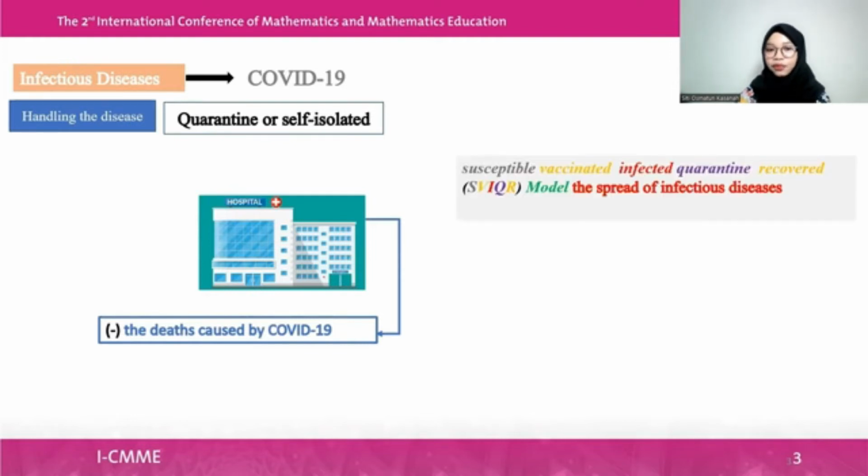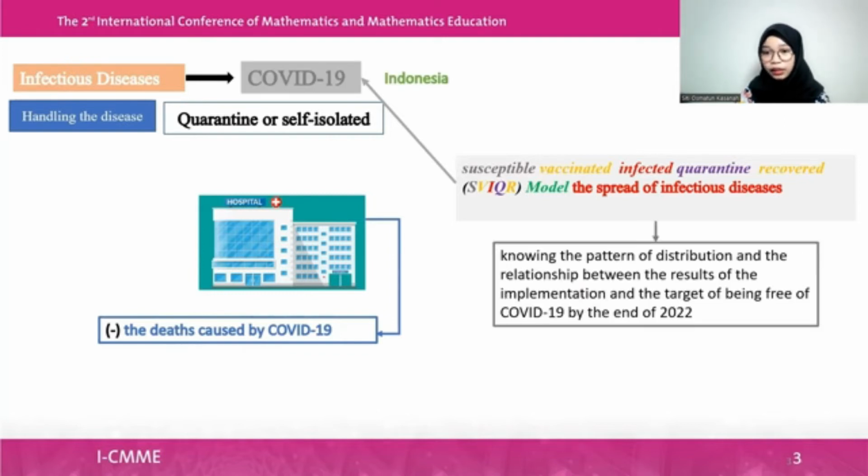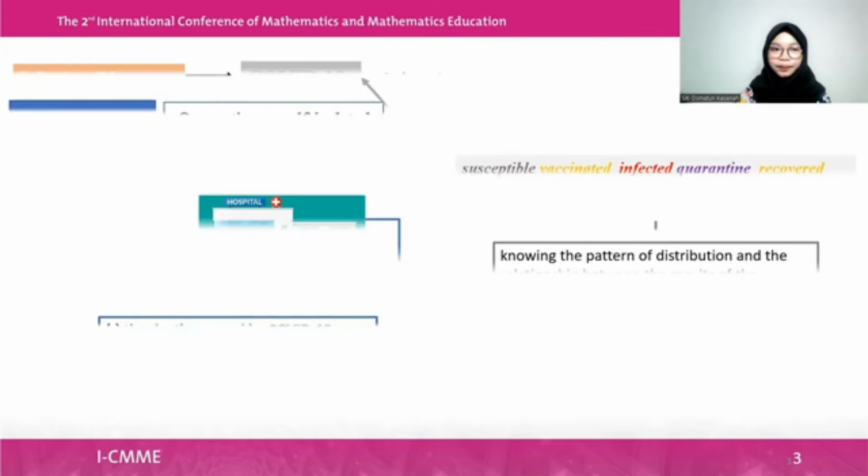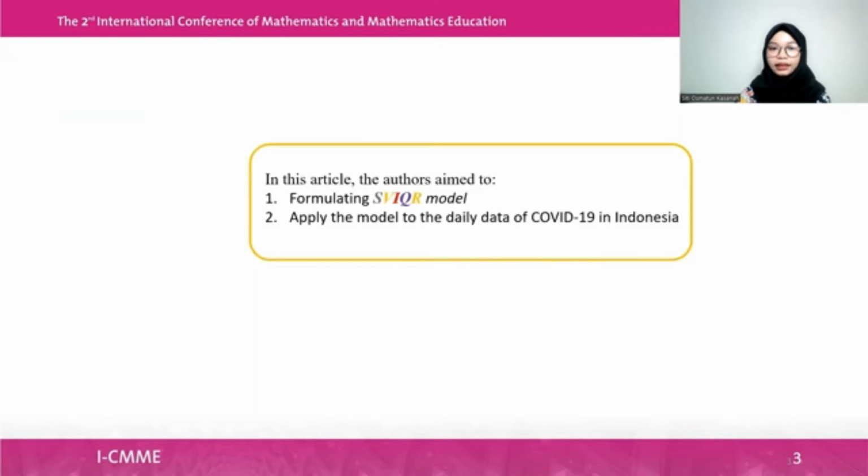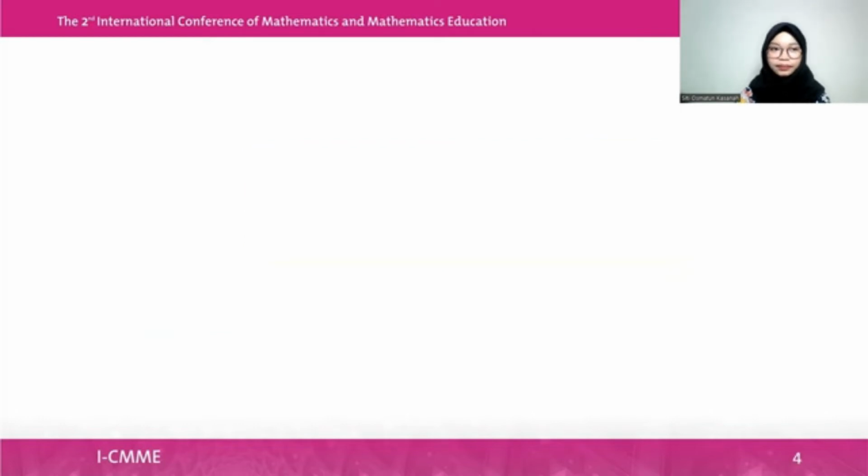Now we get the SVIQR model of the spread of infectious disease, and we apply the model to COVID-19 in Indonesia, to know the pattern of distribution and the relationship between the results and the implementation toward the target of being free from COVID-19 by the end of 2022. In this article, the authors aim to formulate the SVIQR model and apply it to COVID-19 in Indonesia.